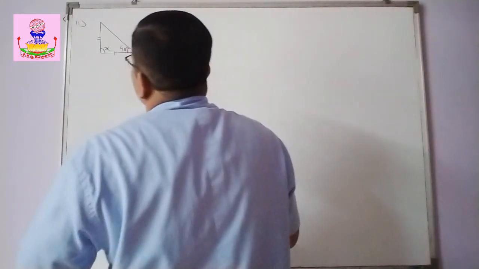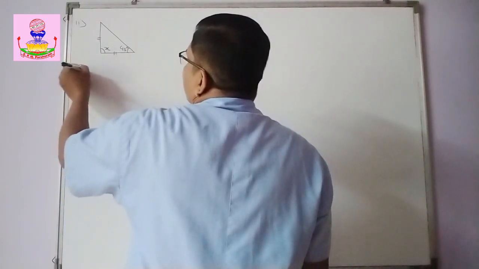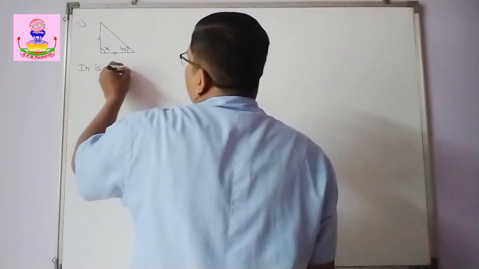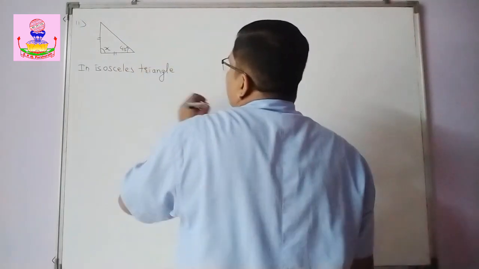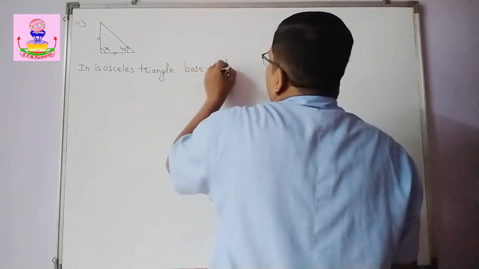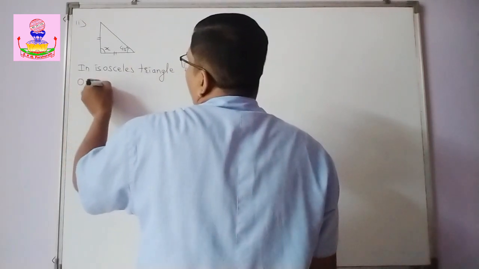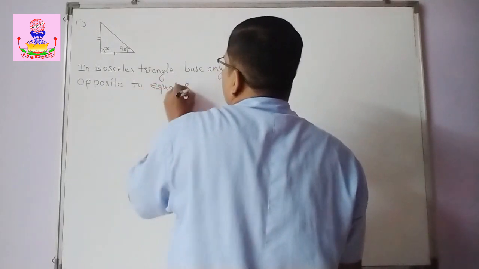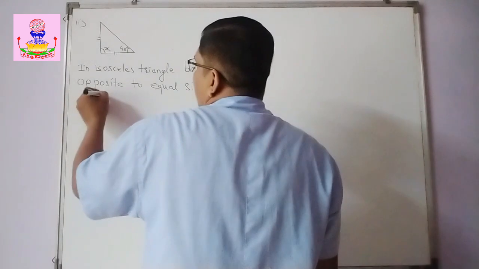So now here, in an isosceles triangle, base angles opposite to equal sides are always equal.